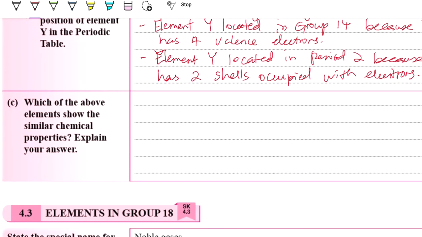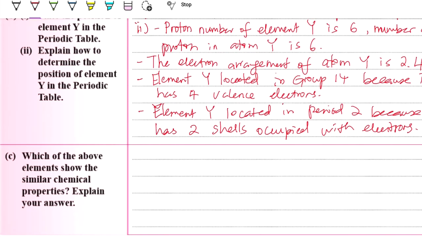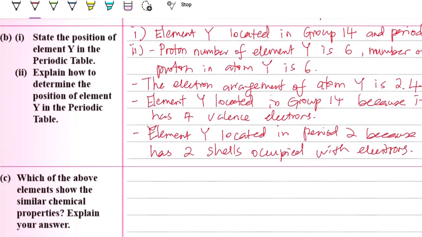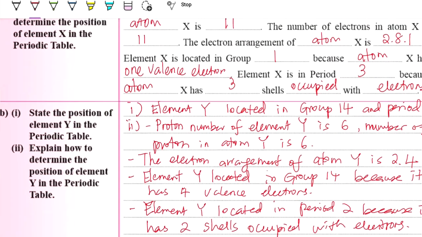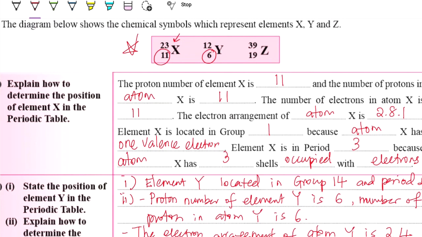Now, which of the above elements show similar chemical properties? Explain your answer. For the same chemical properties, we have to see the same group or same valence electrons. So here we can list out the electron arrangement for Z to be 2, 8, 8, 1.